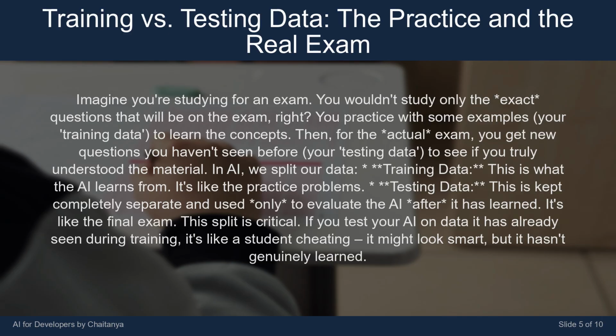In AI, we split our data. Training data. This is what the AI learns from. It's like the practice problems. Testing data. This is kept completely separate and used only to evaluate the AI after it has learned. It's like the final exam. This split is critical. If you test your AI on data it has already seen during training, it's like a student cheating. It might look smart, but it hasn't genuinely learned.